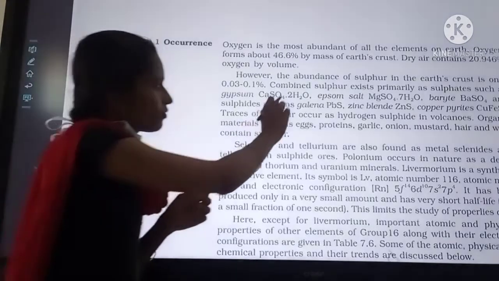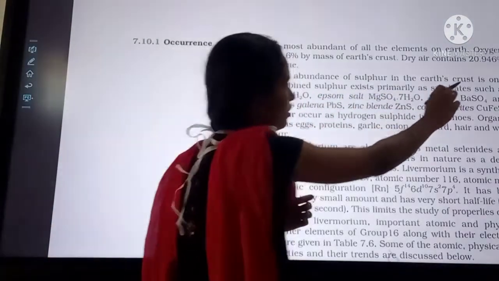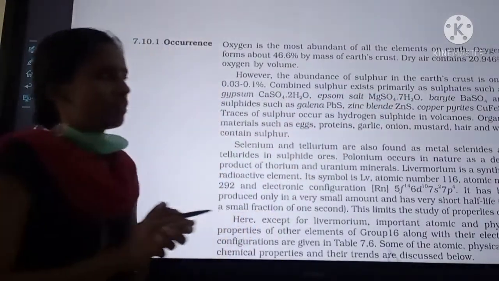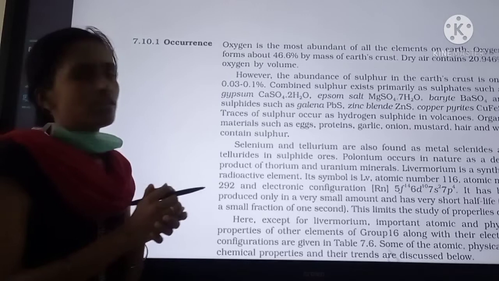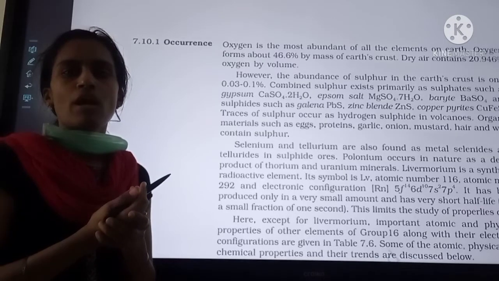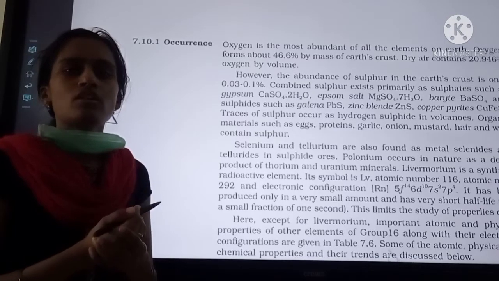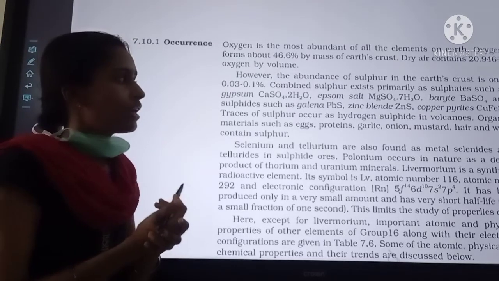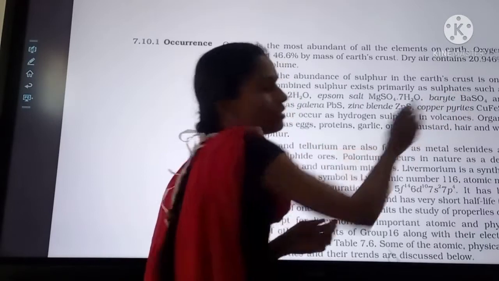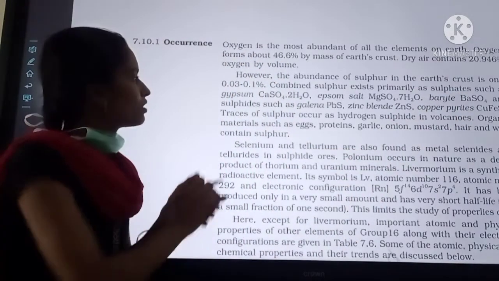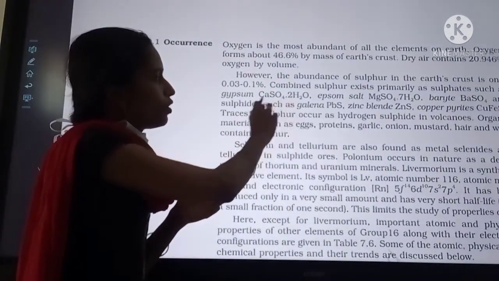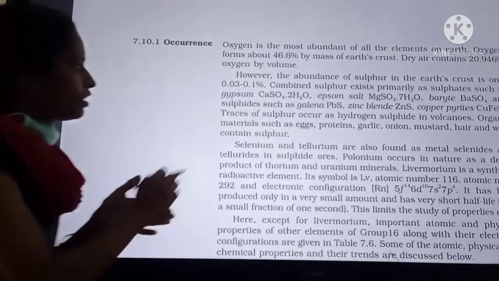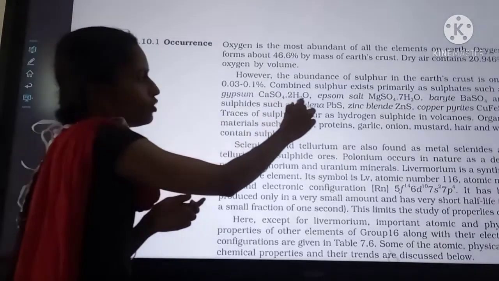Combined sulfur exists as sulfates. Oxygen exists in the atmosphere as O2 molecule and in the earth's crust as carbonates, bicarbonates, and oxides. In the same way, sulfur exists as sulfates, such as gypsum. You have this in the first year: CaSO4·2H2O. This CaSO4·2H2O is called gypsum.